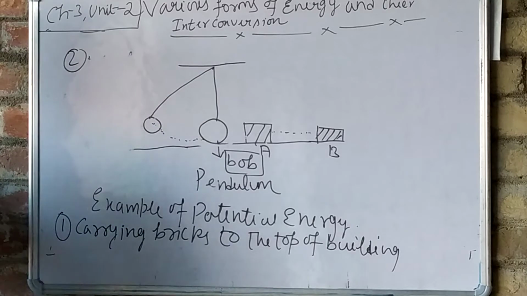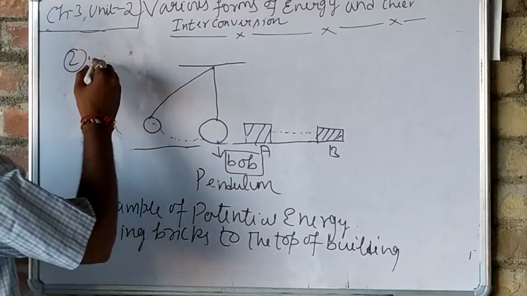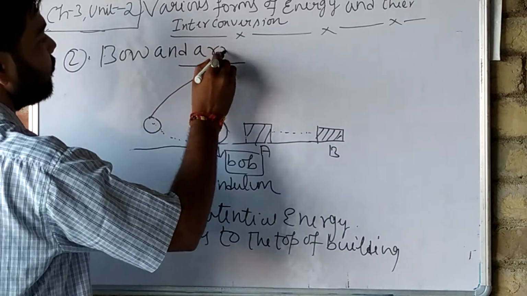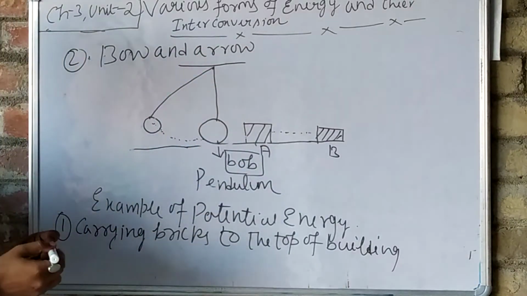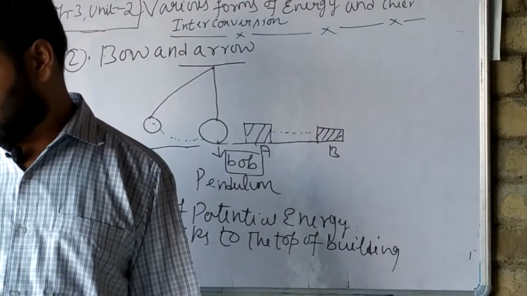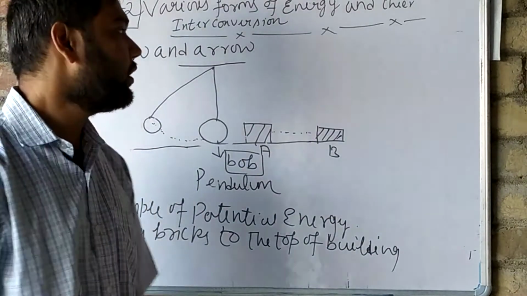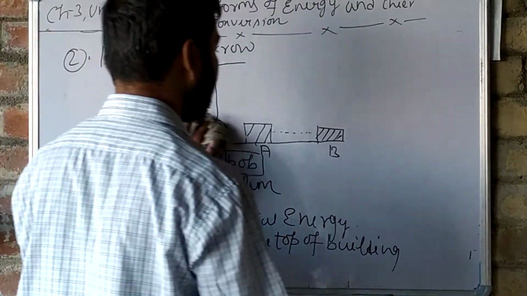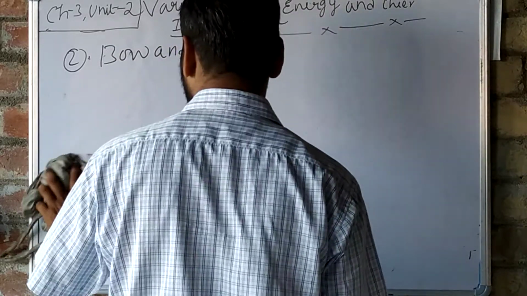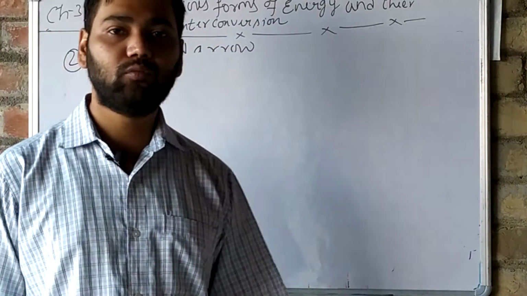What is the second example of potential energy we have learned? The bow and arrow. In bow and arrow, what happens when someone pulls the string? The position of the arrow will get changed, and because of the change of position, the energy will be stored in the bow, which helps to release the movement.